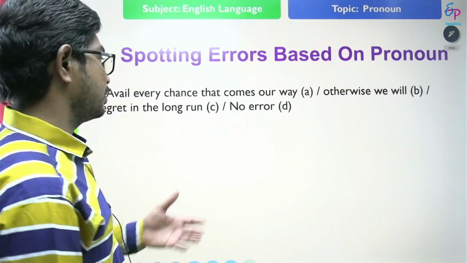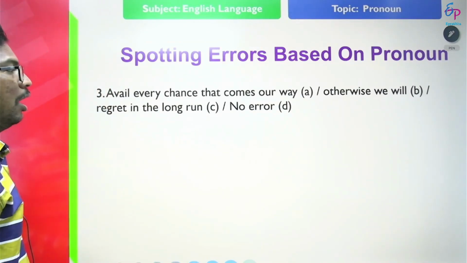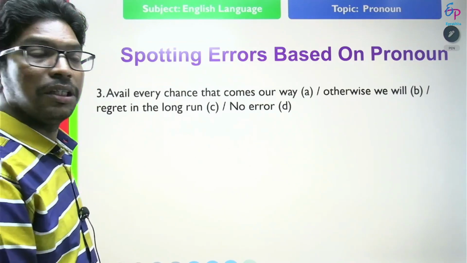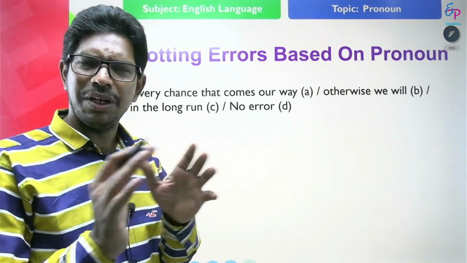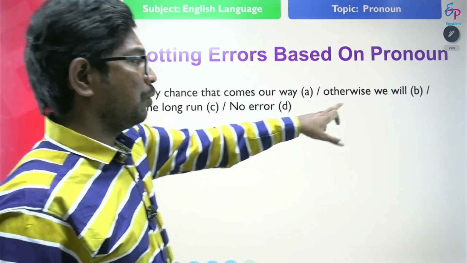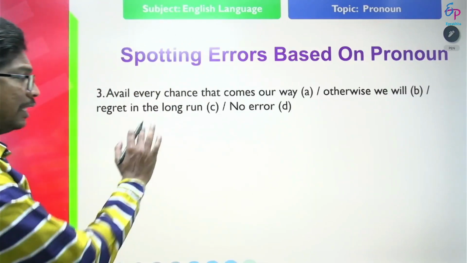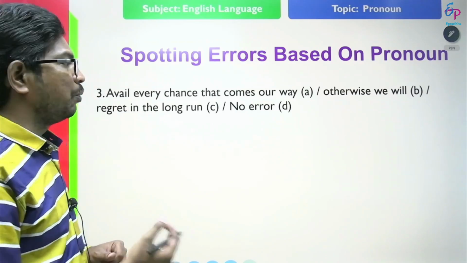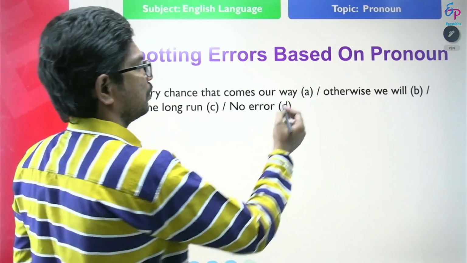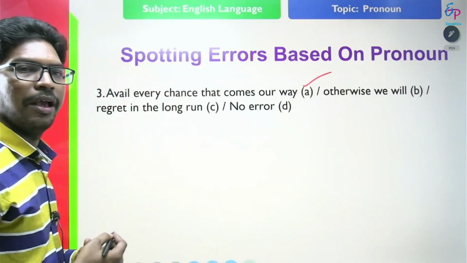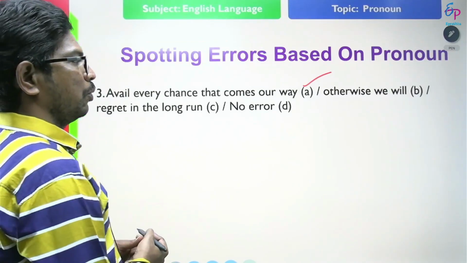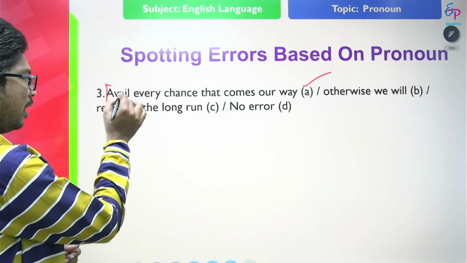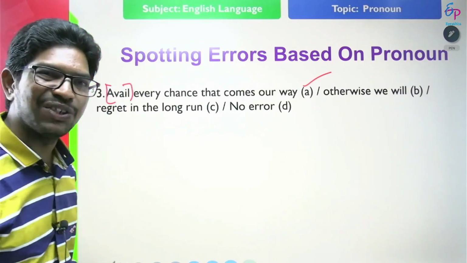Find out the error in the statement. Avail every chance that comes our way. Otherwise, we will regret in the long run. In this statement, we have error at A. So here the verb avail is used reflexively.